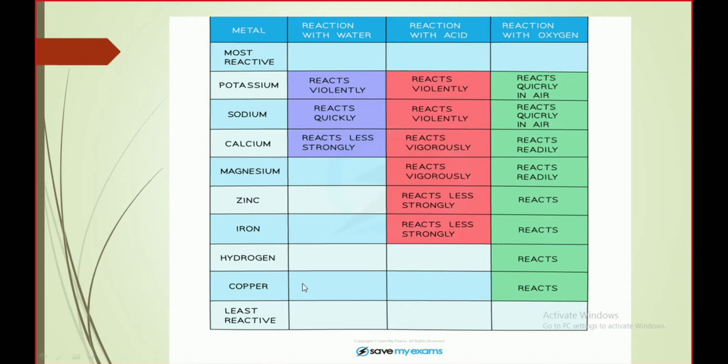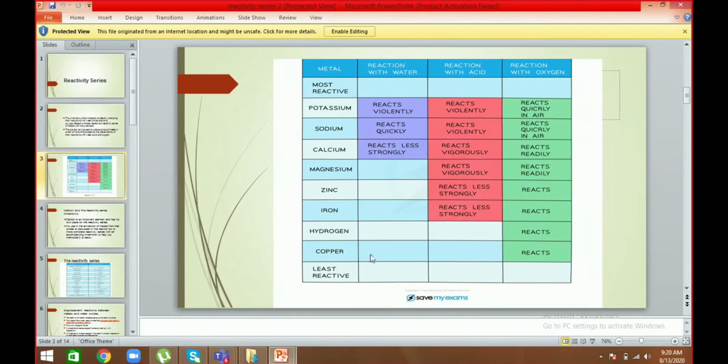From magnesium onward till the end of the series, they do not react with water. From hydrogen onward, they do not react with the acid, and from lead onward, they do not react with oxygen. So let's see what type of products they form.